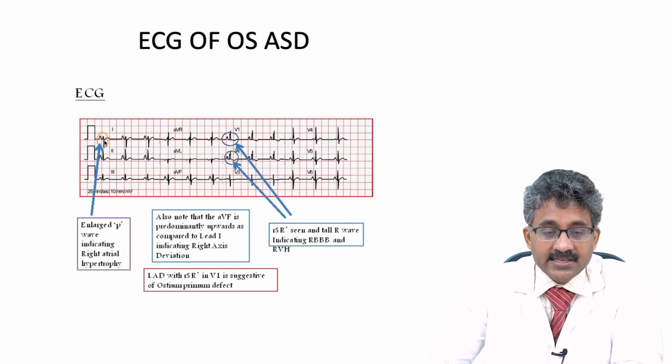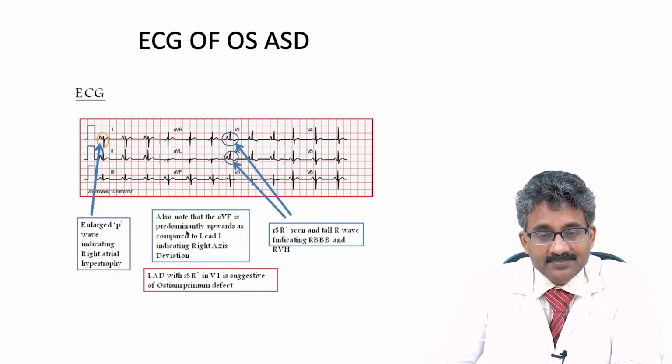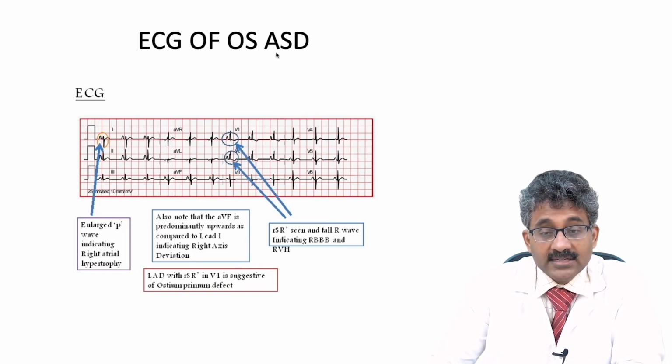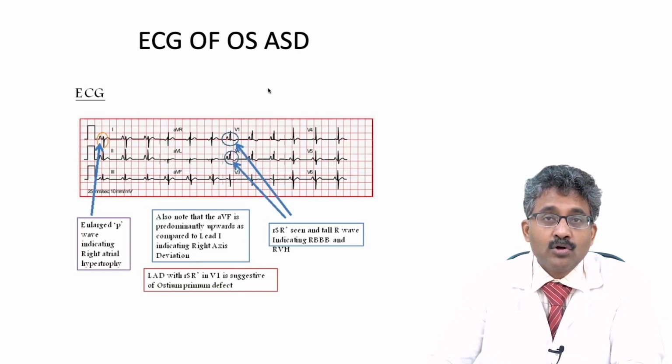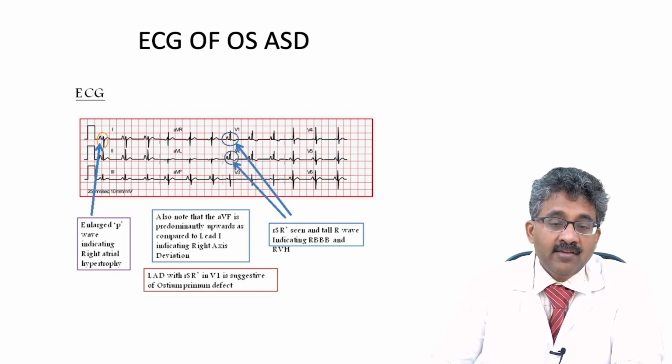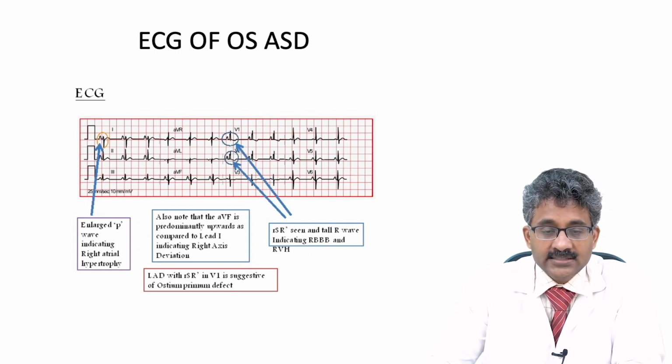And you see the axis here, students. Lead 1 is negative, AVF is positive, which indicates right axis deviation. So RBBB with the right axis deviation is a feature of ostium secundum ASD, whereas RBBB with the left axis deviation is ostium primum ASD. And ostium secundum ASD, as I told you, will have a crochetage, the notch in 2, 3, AVF, which I will show in the next ECG.